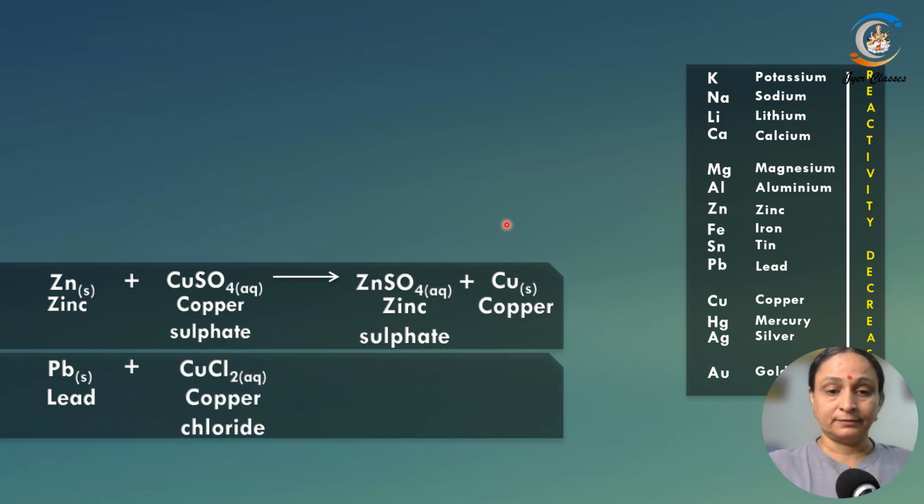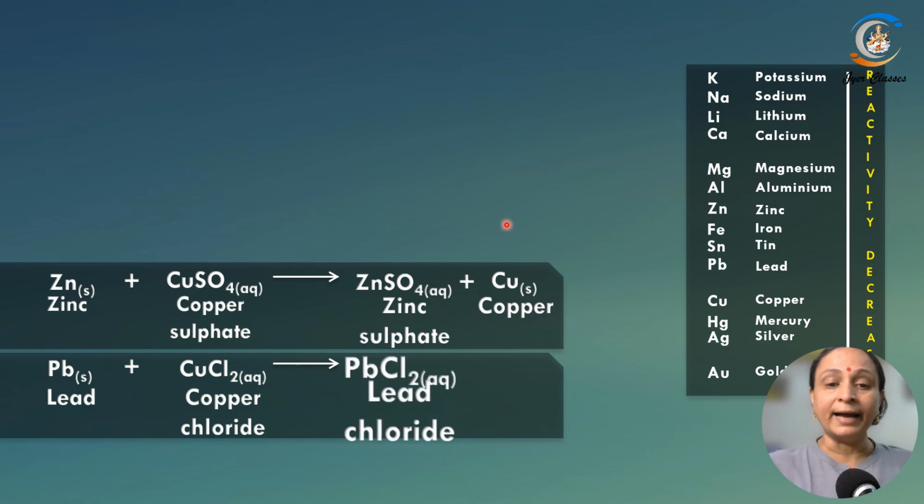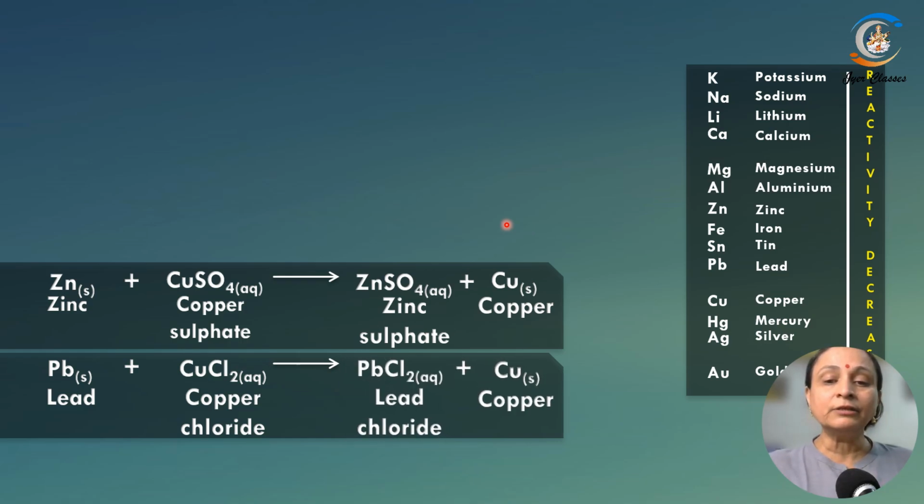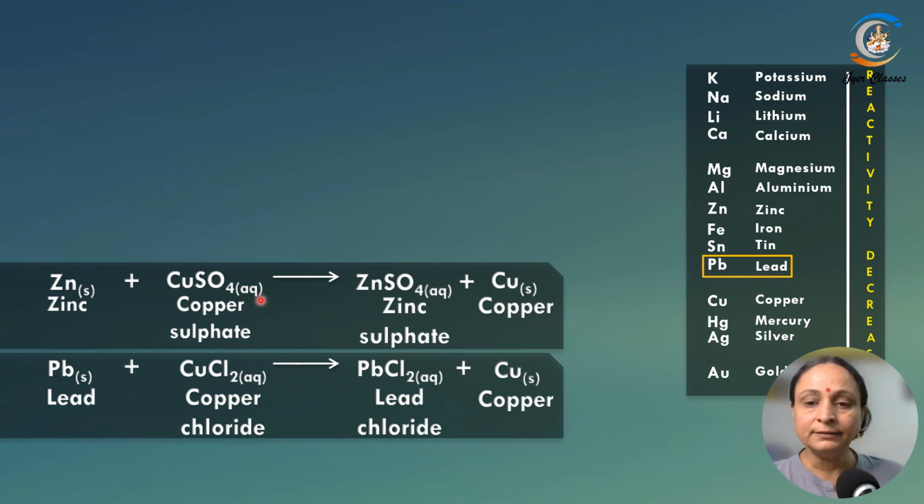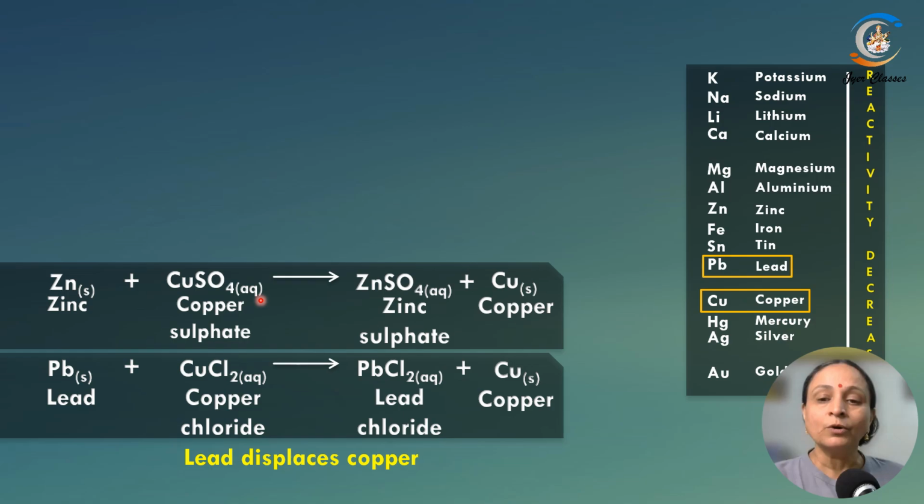Similarly, lead, if it is reacting with copper chloride, you will be getting lead chloride and copper is displaced. Why? Again, you can see that lead is above copper in the reactivity series, so lead also can displace copper. So what is the final understanding you got here? The substance which is in the reactivity series above another substance will displace the substance which is below it.